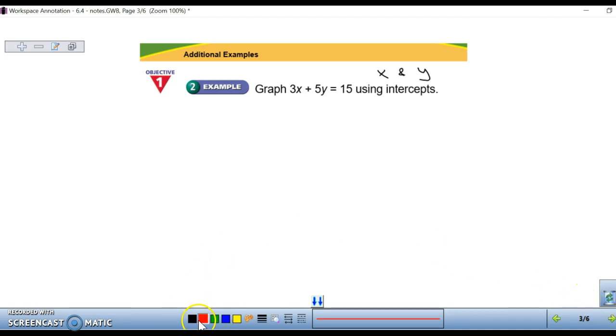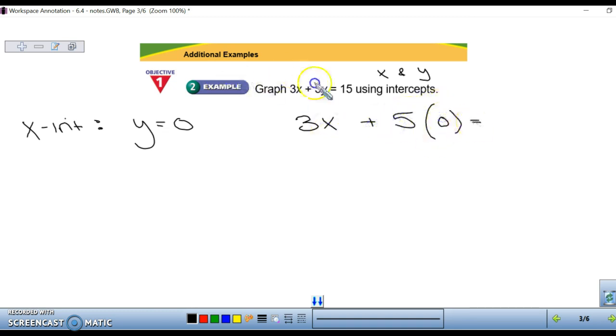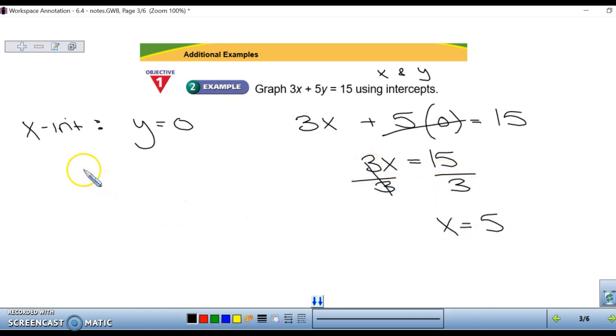Our next example is another graphing example, and you're going to see that the standard form is very helpful when graphing. We just did a fast example. Now I'm going to slow it down a little bit. First we have to find our x-intercept. Remember, when we're trying to find the x-intercept, we make y equal to 0 so that it cancels. So 3x plus 5 times 0 equals 15. 5 times 0 is 0. We're left with 3x equals 15. Divide by 3 on each side. x equals 5. So our x-intercept is (5, 0).